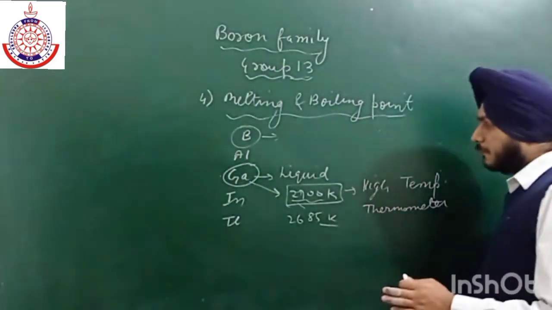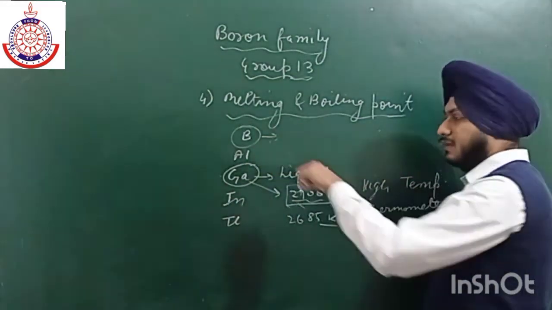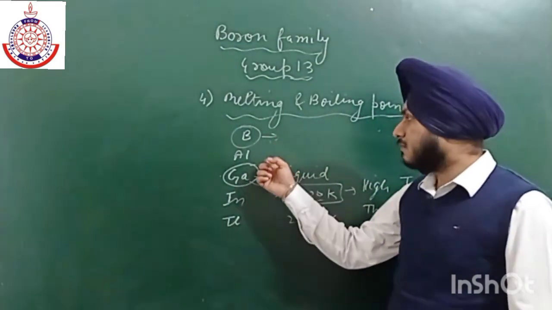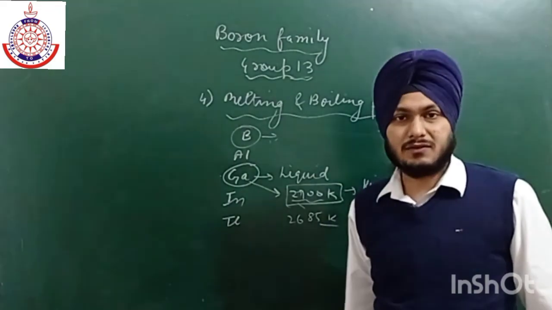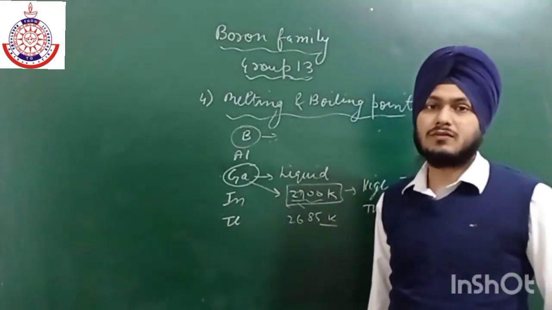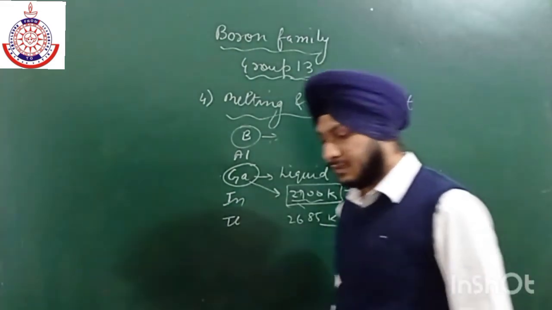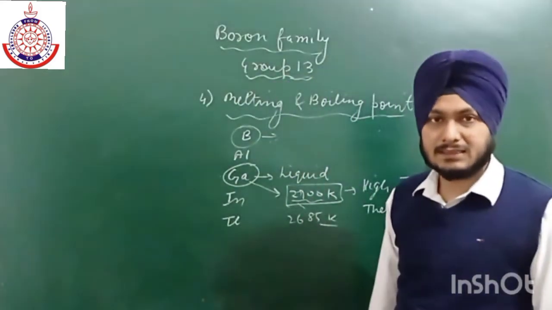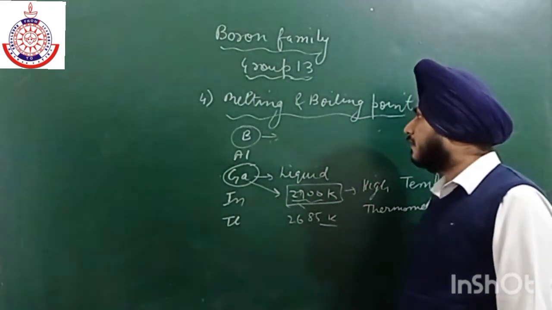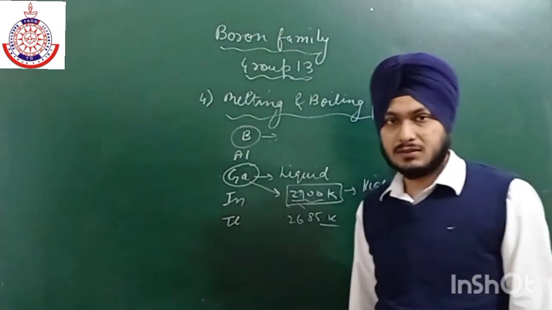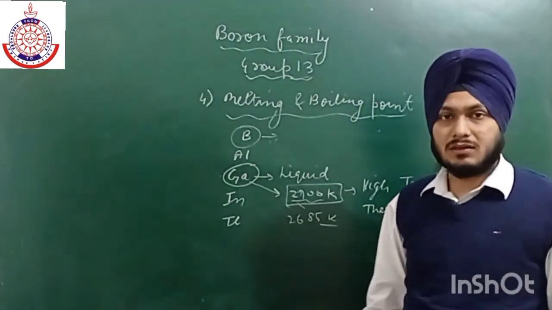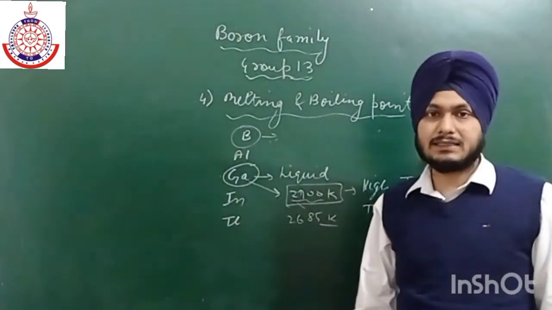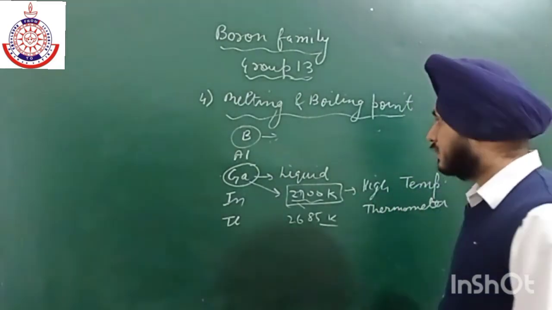From boron to aluminium, the melting point increases and then it starts decreasing from aluminium to thallium. So this is the order of melting point. Now one more property is density. Density increases as we move from top to bottom. The order of melting point is irregular, but the order of boiling point is regular. It decreases as we move from top to bottom. So this is the order.